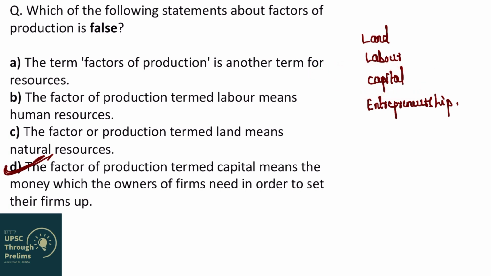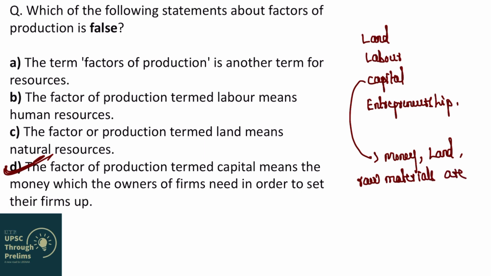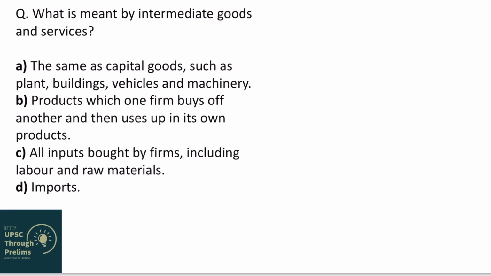Another important point you should remember is that land is also not counted as capital. Okay, so whenever we talk about capital as a factor of production, we are not talking about money, land or raw materials. We are talking about machines, roads, bridges, ports, vehicles for transportation of goods and all these things. Let's discuss the next question.